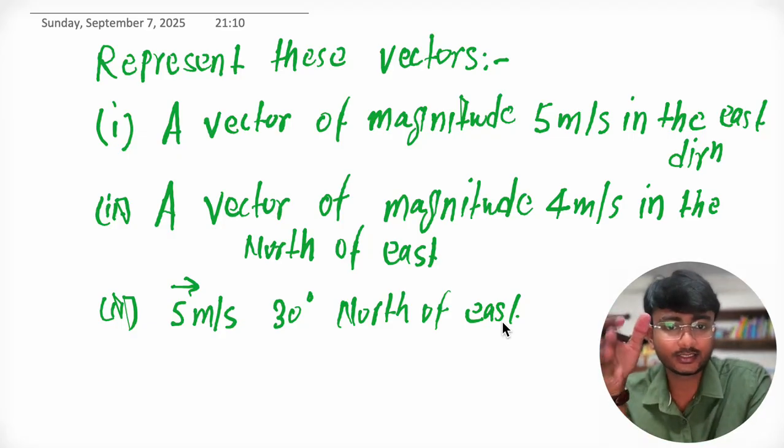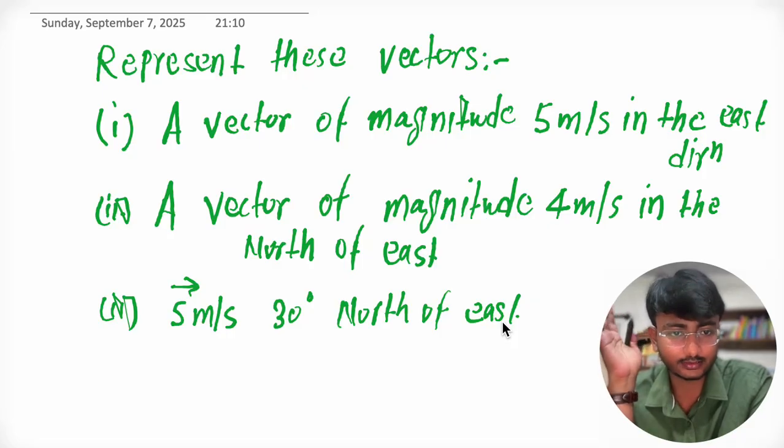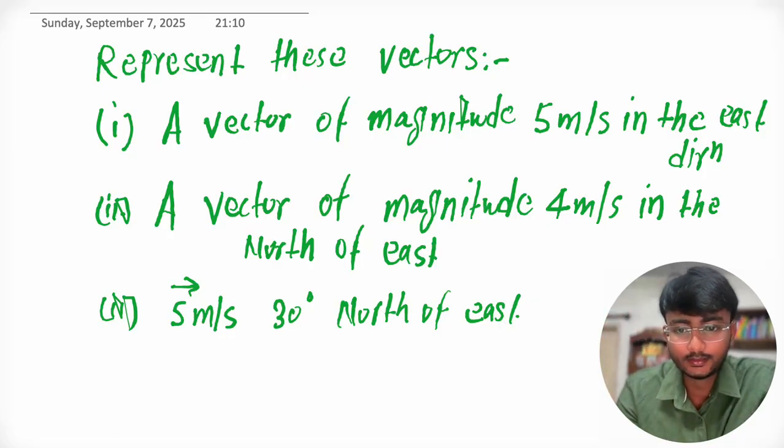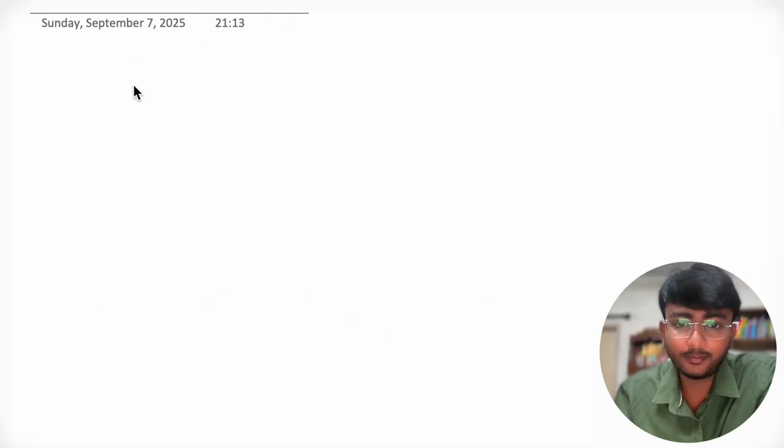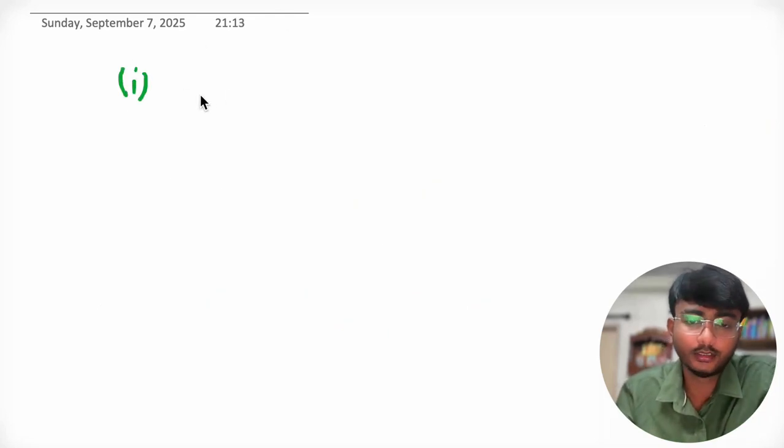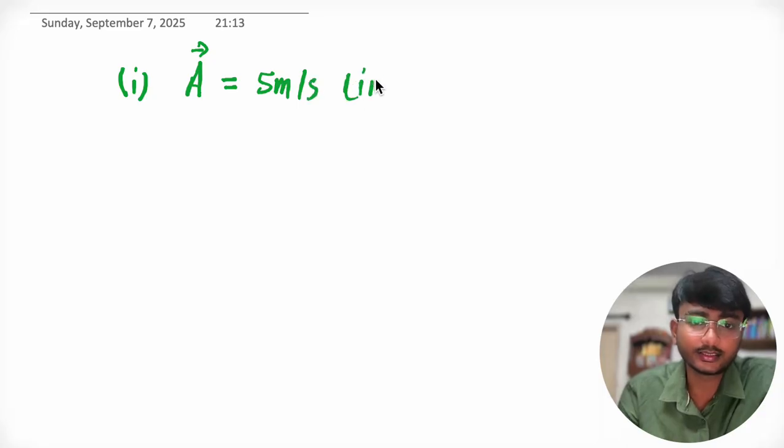So how can we represent these vectors? The first one is a vector of magnitude 5 meter per second in the east direction. So we can represent it as, suppose the 5 meter per second vector is a vector equal to 5 meter per second in the east.